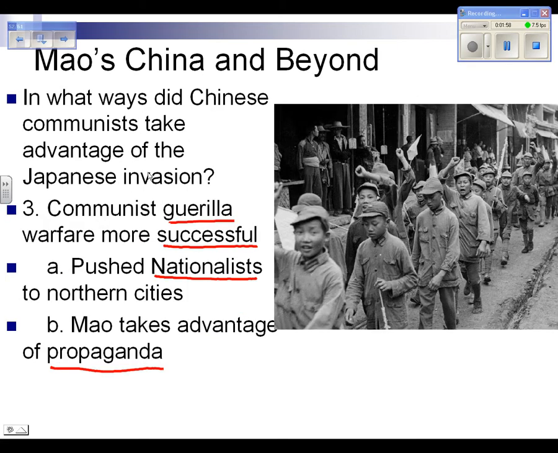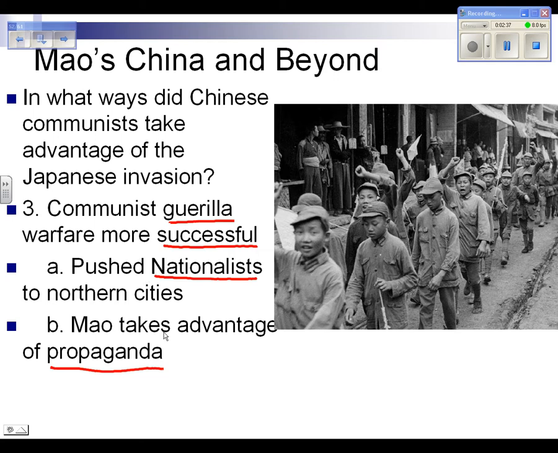Number three, communist guerrilla warfare was more successful. Instead of trying to fight the Japanese openly on the battlefield, they tried to fight them through guerrilla warfare. Now, you guys know what guerrilla warfare means, right? That's right. It means a hit-and-run kind of tactic where you harass supply lines, you attack their soldiers at night. You don't engage them directly because they've got superior weapons and superior numbers, and they will crush you. The communists and the Japanese pushed the nationalists back to the northern cities.